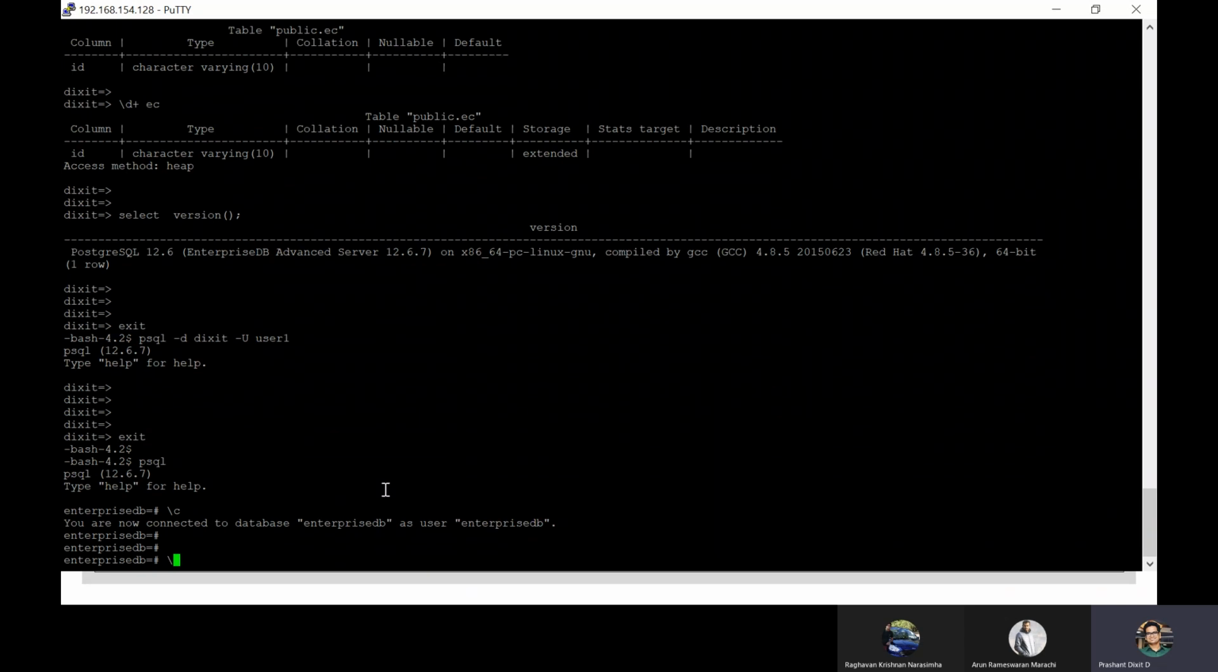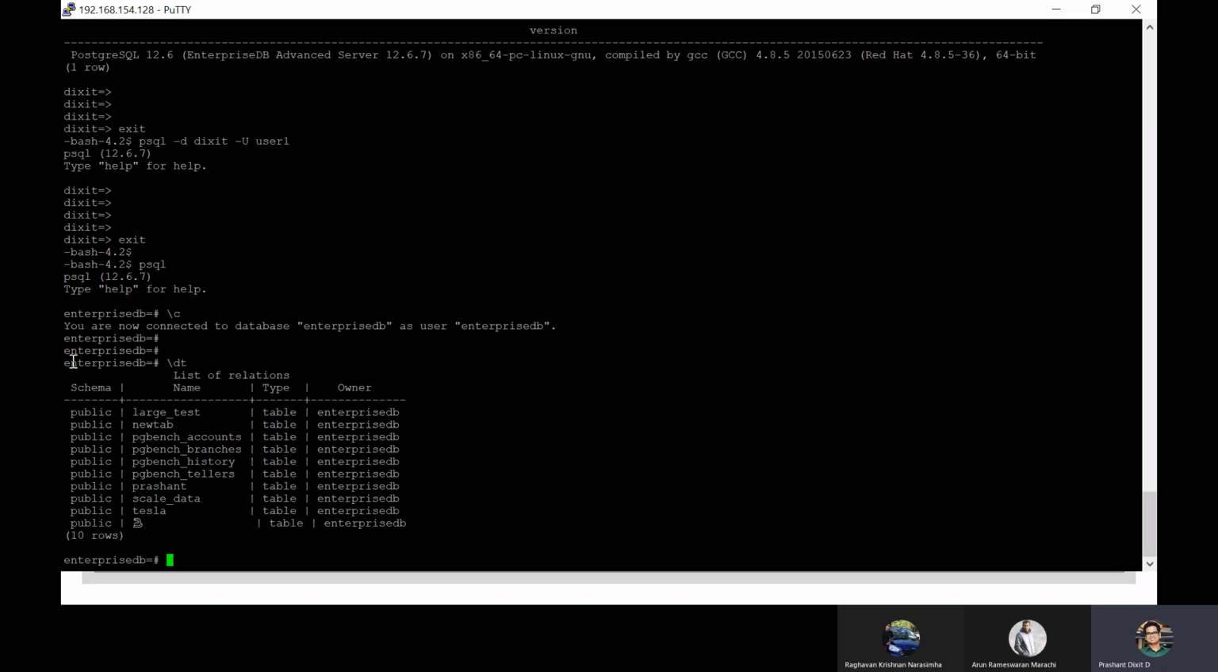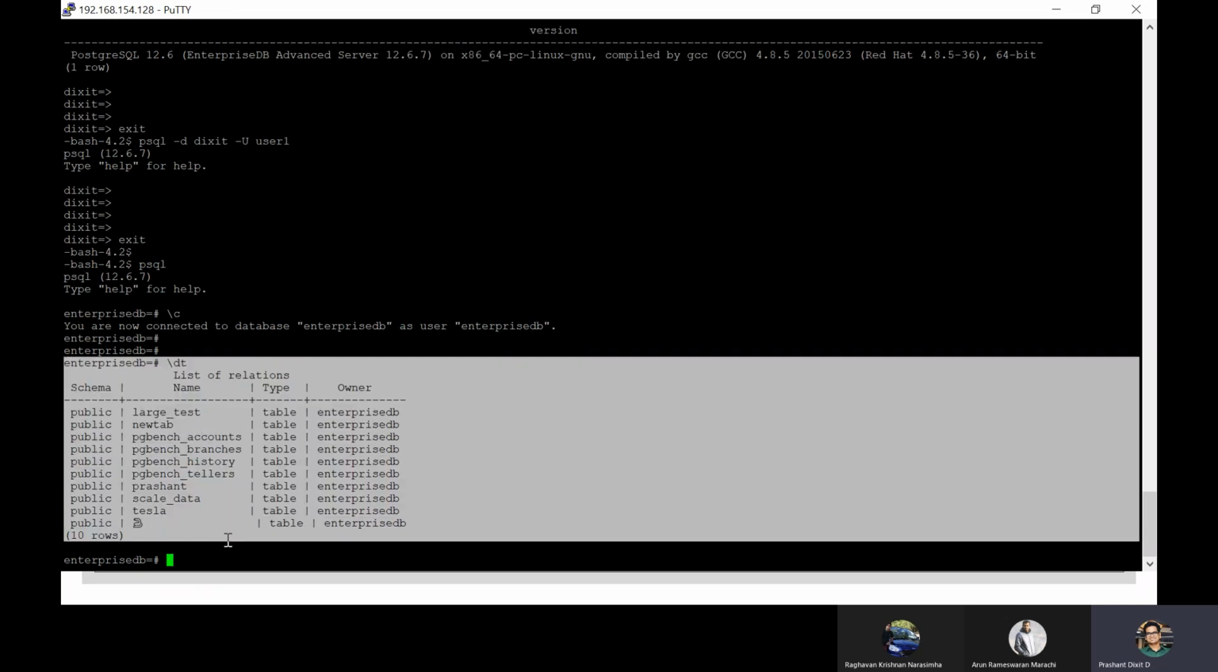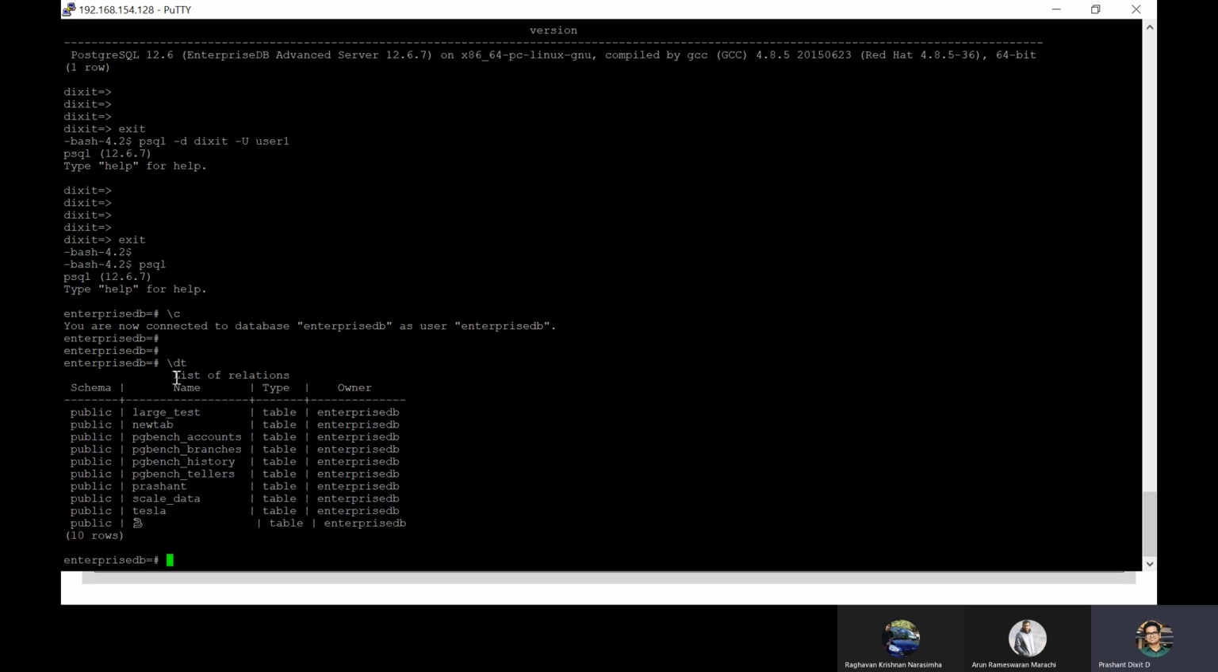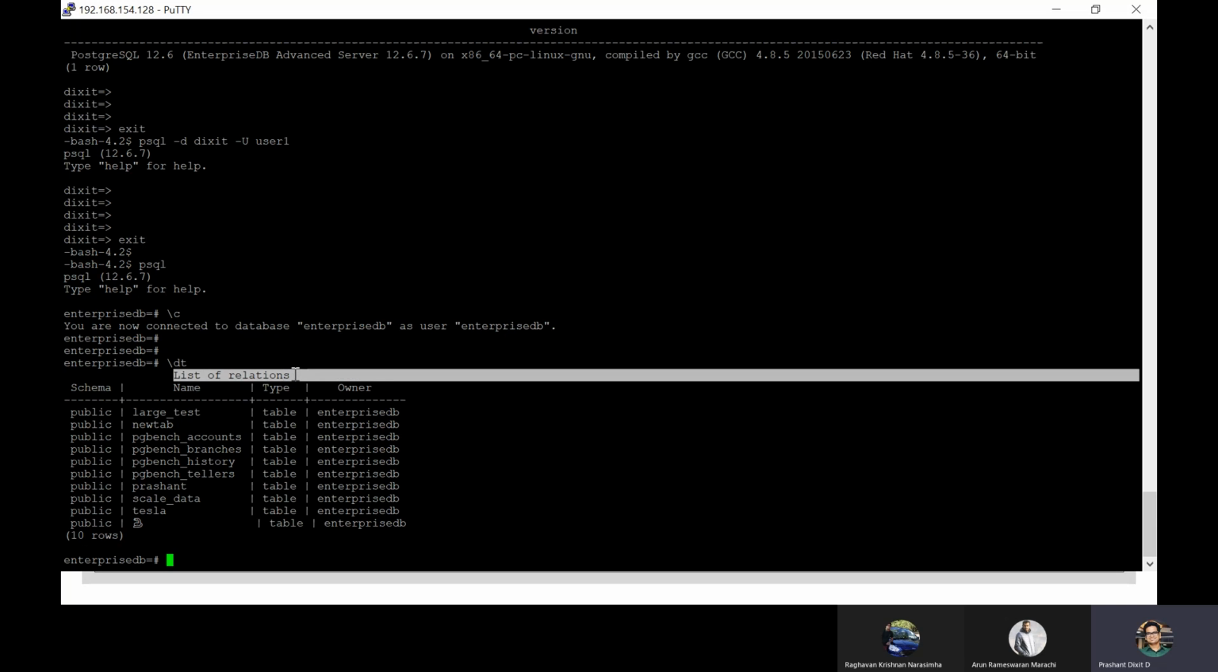Okay. Now, if we want to check what different tables or relations we have got, here enterprisedb is an older database, so we've got many previously created relations or tables.